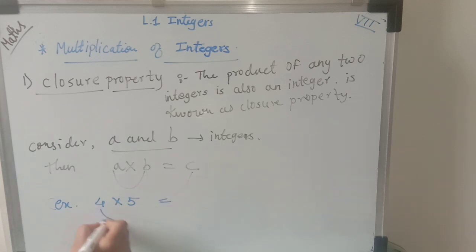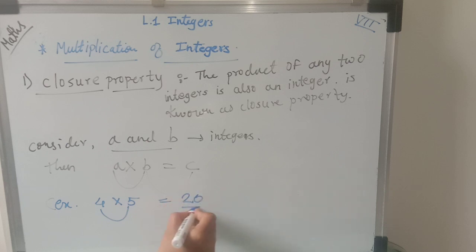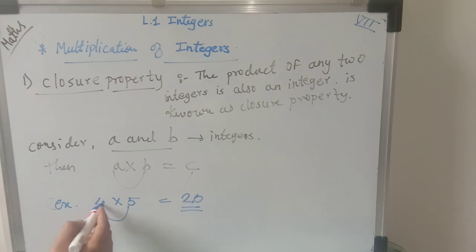The product of these two numbers, 4 by 5, is equal to 20. This is also an integer. Okay, if we multiply two integers, whatever the value comes, whatever the product comes, that product is also an integer. Okay, here we have taken the positive integers.